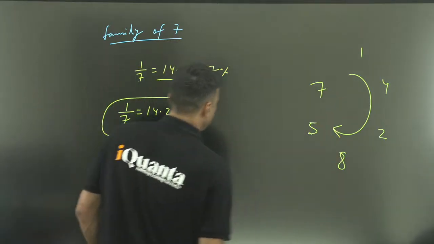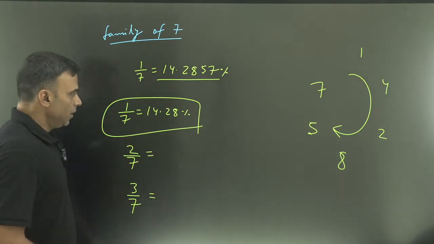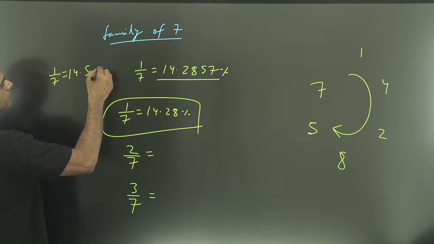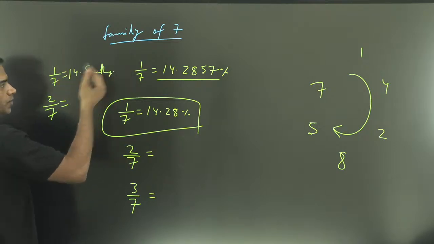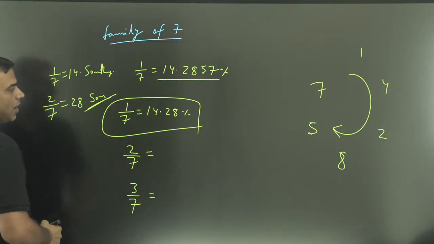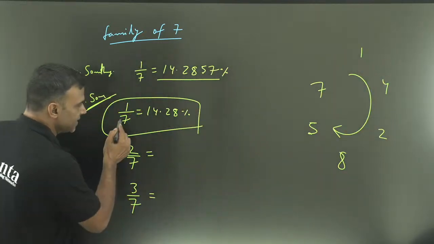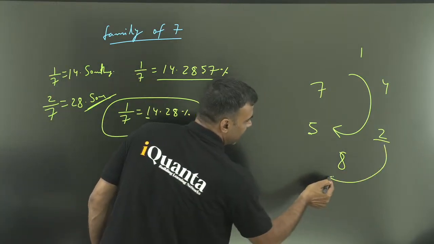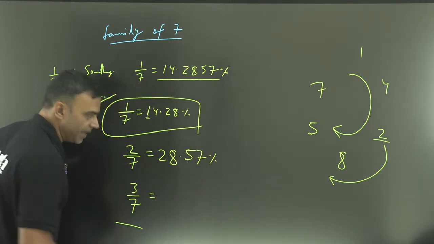What is the benefit of memorizing? Let's try to understand. What about 2 by 7? What about 3 by 7? So do you understand that 1 by 7 is actually 14 point something? If it is 14 point something, then 2 by 7 will be this multiplied by 2. So 14 ka double will be 28 point something else. What will be something else that you don't have to calculate? From here you can see. So 1 by 7 starts from 1 and this cycle. 2 by 7 will start from 2 and this cycle. So 28.57%.